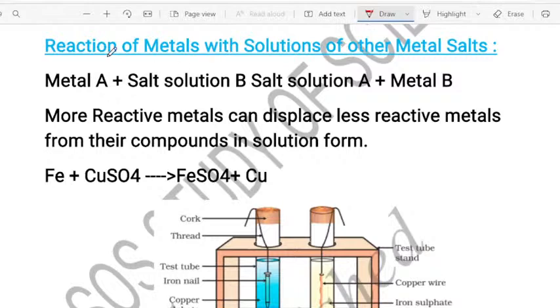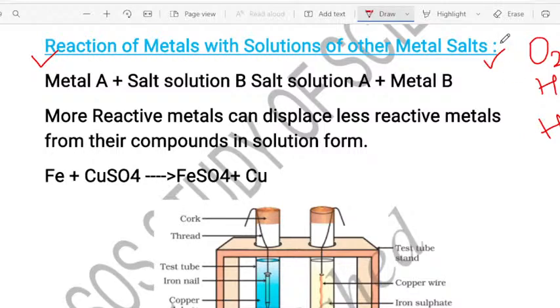That is the reaction of metals with the solutions of metal salts. So till now we understood reaction of metals with the air, that is oxygen, and we have understood reaction of metals with the water, and we also have understood reaction of metals with the acids. We have understood reaction of metals with the diluted acids. So now we will understand reaction of metals with the salts.